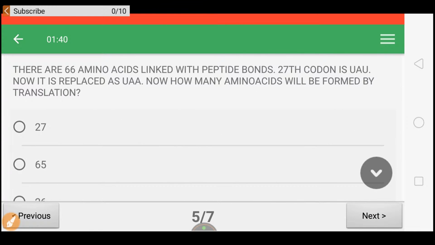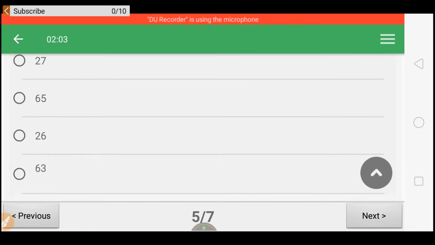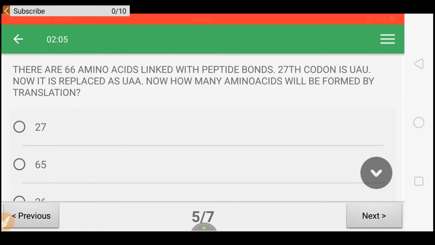Next, there are 66 amino acids linked with peptide bonds. The 27th codon is UAU. Now it is replaced as UAA. Now, how many amino acids will be formed by translation? Options are 27, 65, 26, and 63. It's a problem based question.